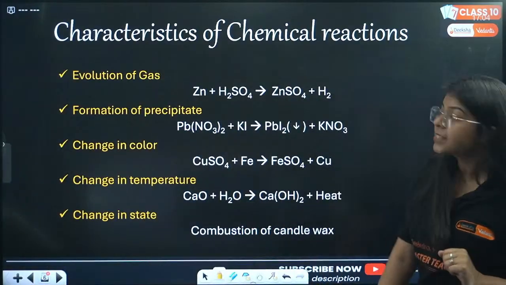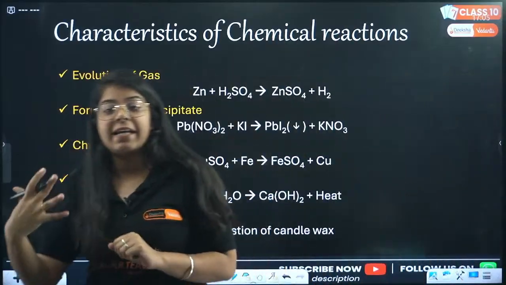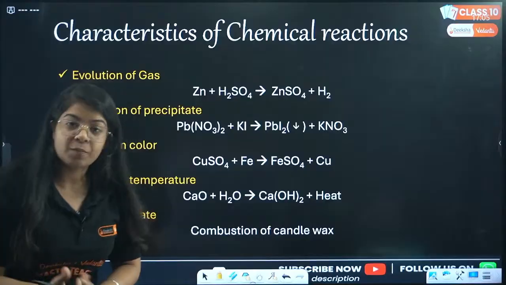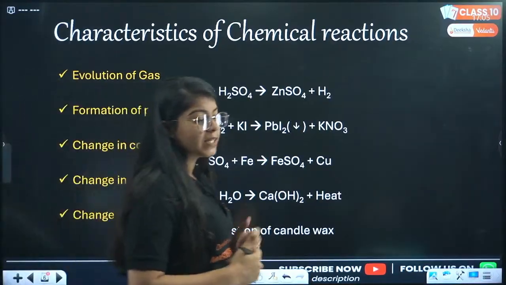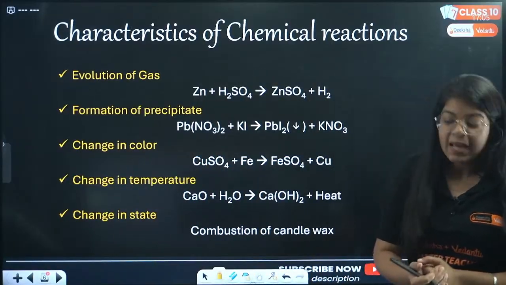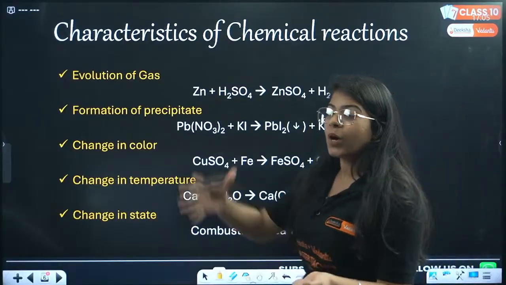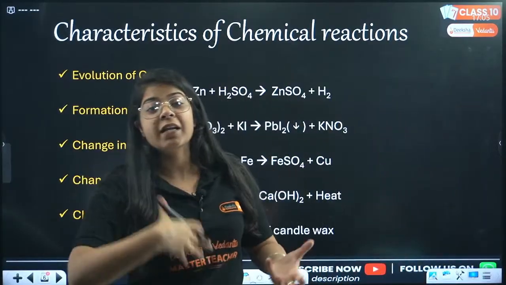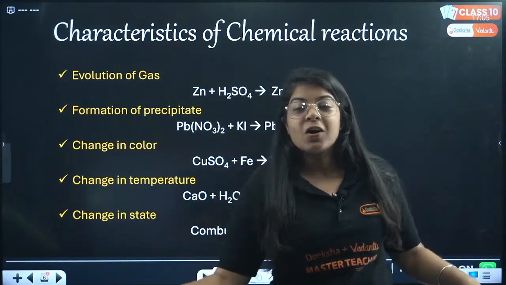Now next, one thing you have to remember is this following slide. The first thing is, in the characteristics of chemical reactions, we see certain phenomena. What are those? Evolution of gas. Sometimes gas comes out of it, CO2, hydrogen. Then we see formation of precipitate. If you put one substance in another, in a beaker, in a solution, we see some powdery substance settle down on the surface.